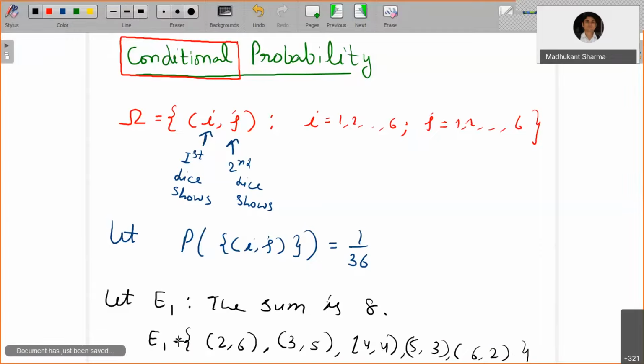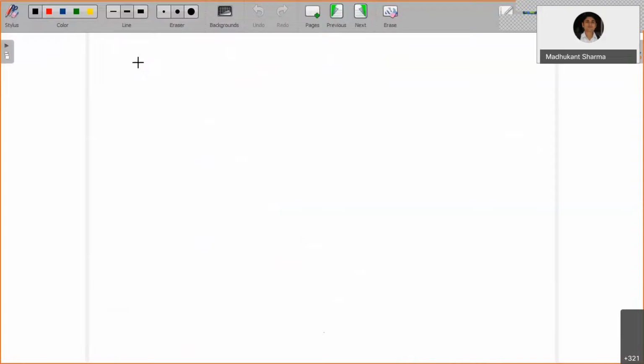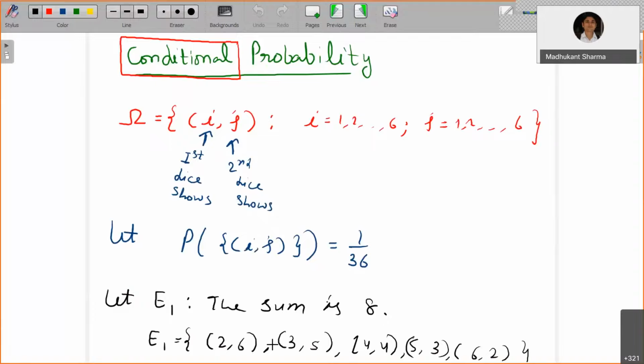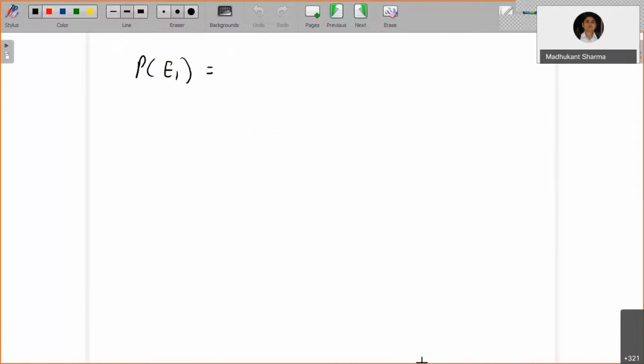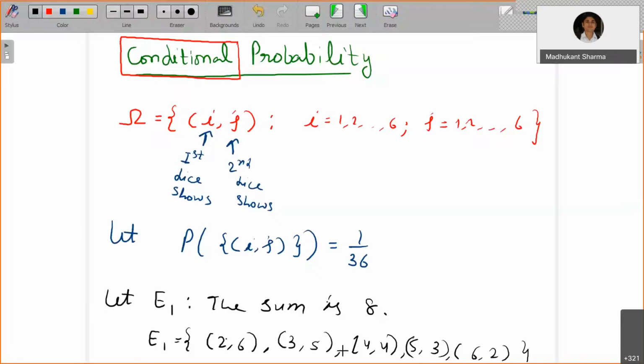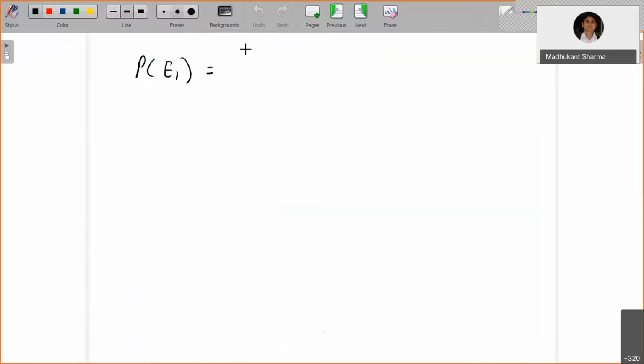What is the probability of getting this event? You have 5 possible pairs, 1, 2, 3, 4, 5, and they are mutually exclusive events. 2 comma 6 is also mutually exclusive to 3 comma 5. So the probability of E1 is the sum of the probabilities of getting these individual pairs, which is 5 by 36.